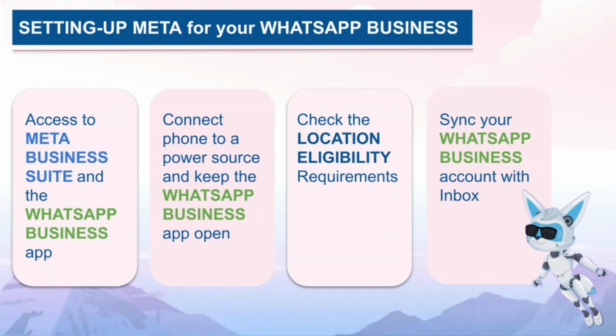The next thing is connect the phone to a power source and keep the WhatsApp business app open. Obviously, you should connect the phone to a power source and keep the WhatsApp business app open. You can keep it open in Meta as well, that's not a problem. You can check the location eligibility requirements.